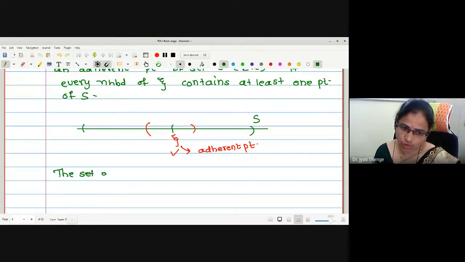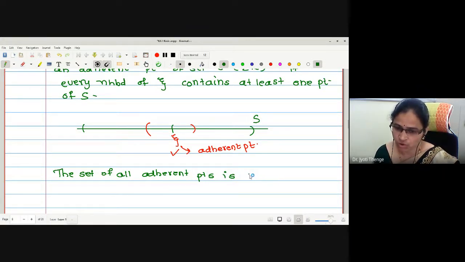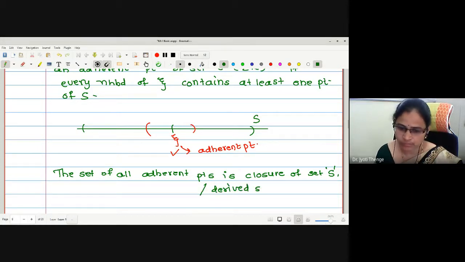The set of all adherent points is called the closure or derived set. Both we can say, closure or derived set.